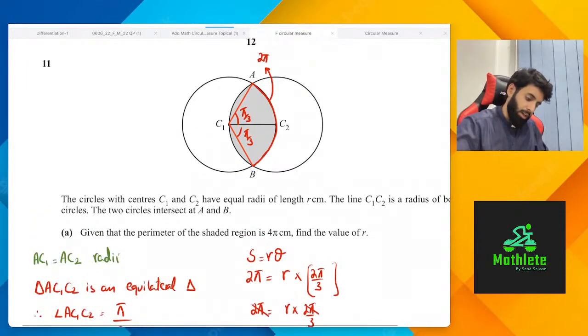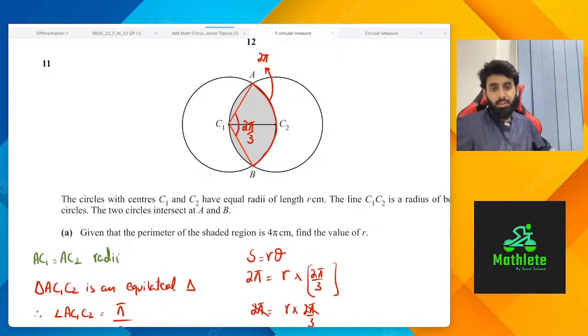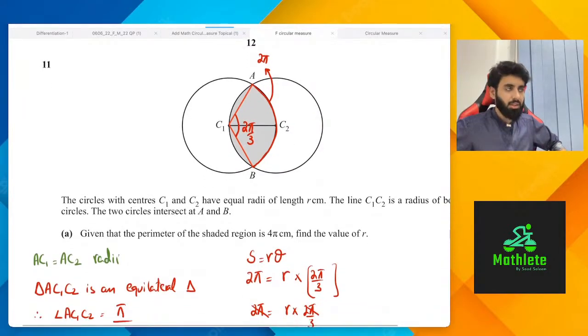The total angle is going to be pi upon 3 plus pi upon 3, therefore 2 upon 3 pi. Yeah, 60 degrees basically. Like I said, it's best that you know some values in degrees in radians at the back of your hand. That's just going to save you a lot of time. अगर आपको याद होता ना तो आपको ये छोटा सा सोचना नहीं पड़ता. ठीक है.